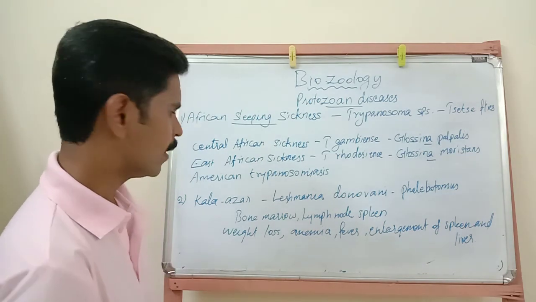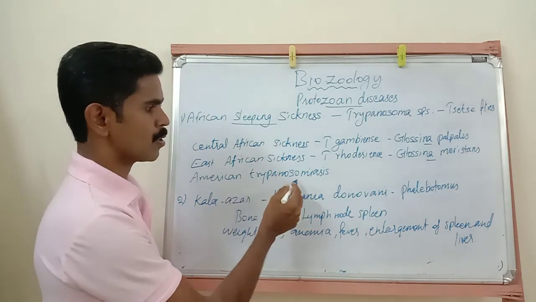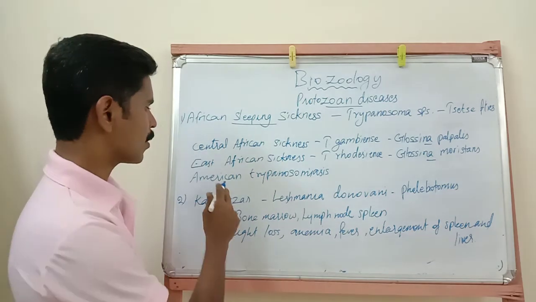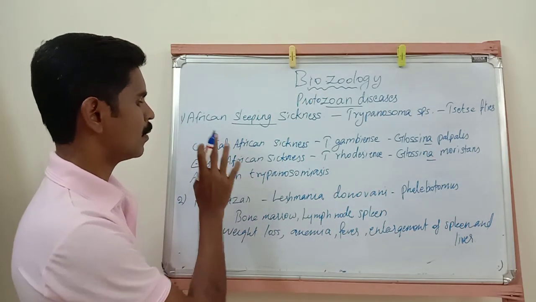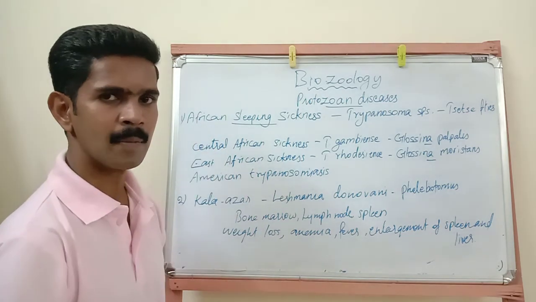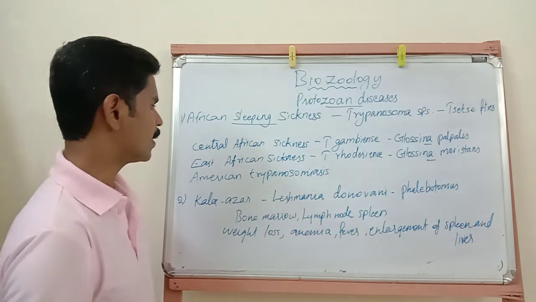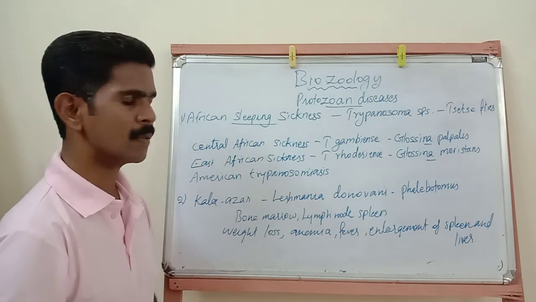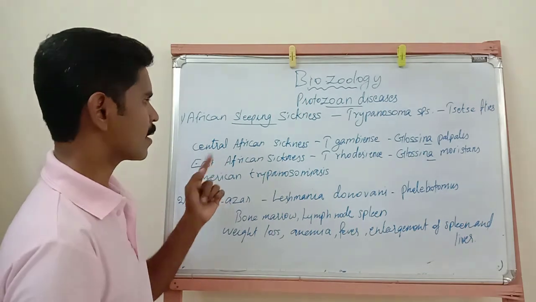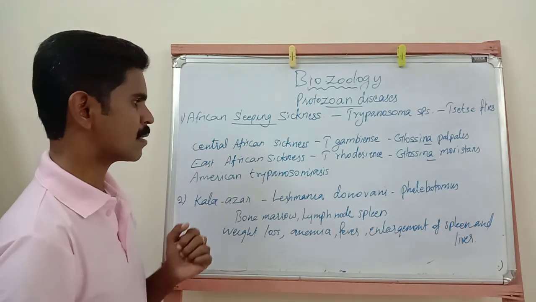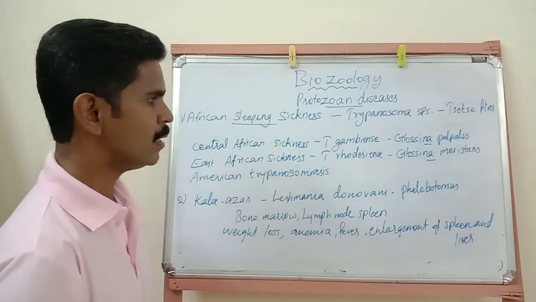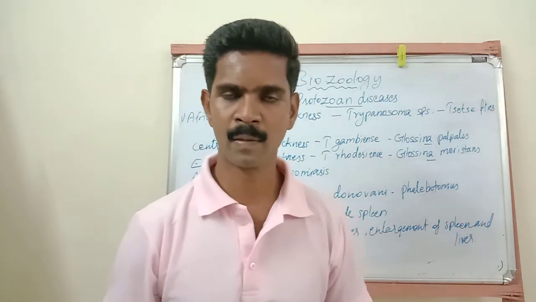Understand, my dear students? Then the last one is American trypanosomiasis. This is also an example of African sleeping sickness. Now we completed 3 types: Central African sickness, East African sickness, and American trypanosomiasis.